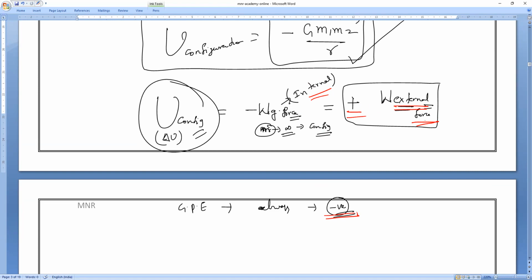Understand, everybody? Clear? Please respond, everyone. Yes, sir. So all of you remember, always potential at infinity is 0, field at infinity is 0, and potential difference at infinity is what, everybody? Please respond, 0. Clear, everyone?